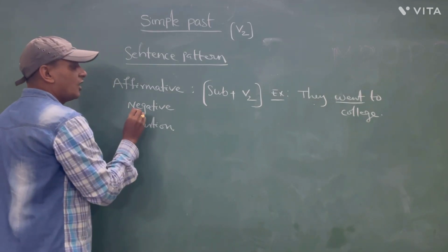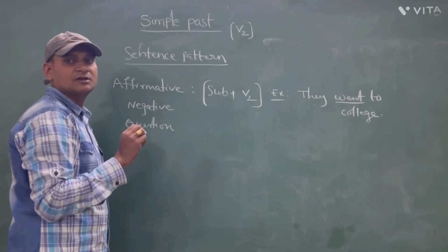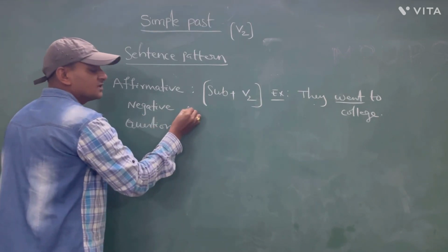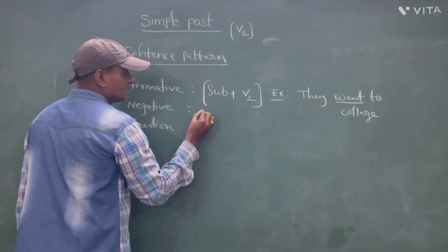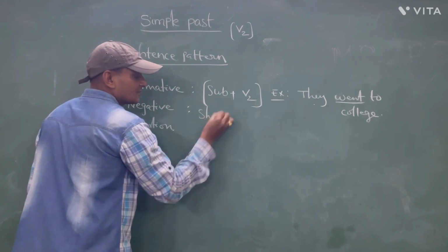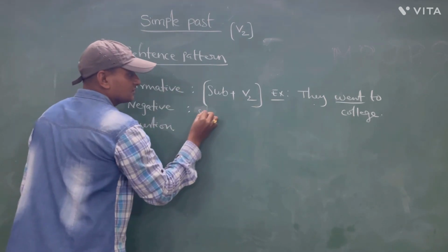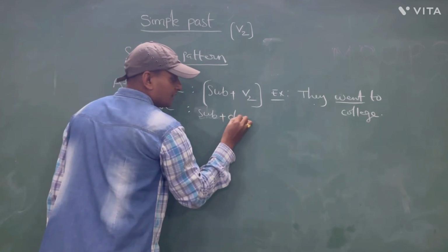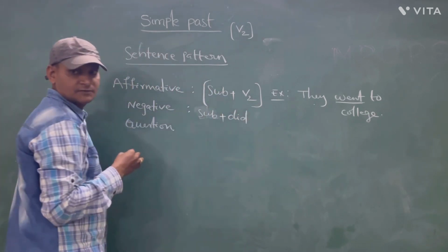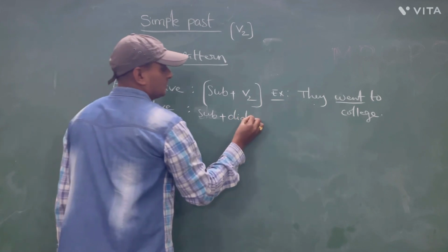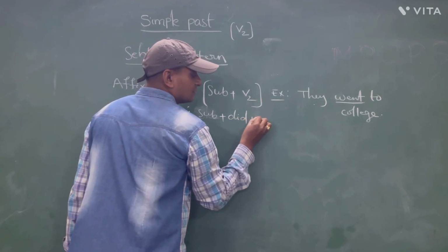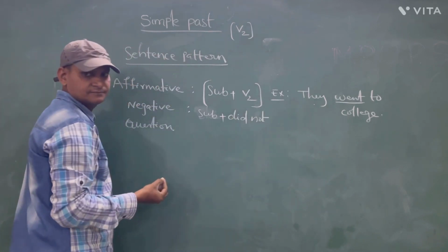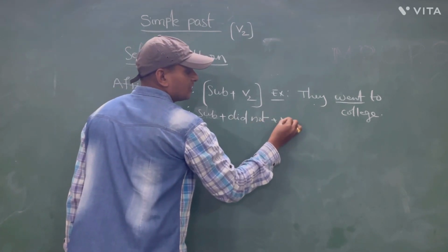Next, how is the sentence pattern in simple past in negative sentences? In negative sentences, the sentence pattern is first the subject plus did not plus verb 1.